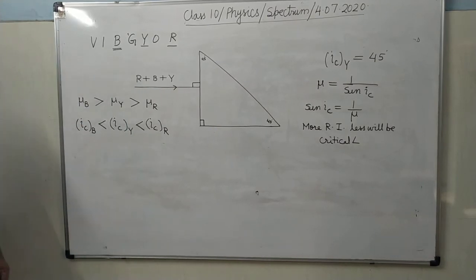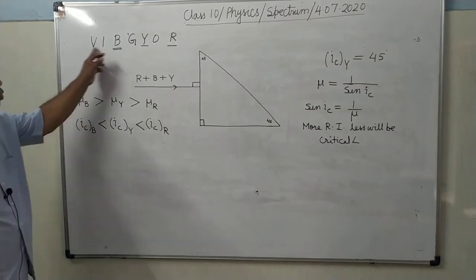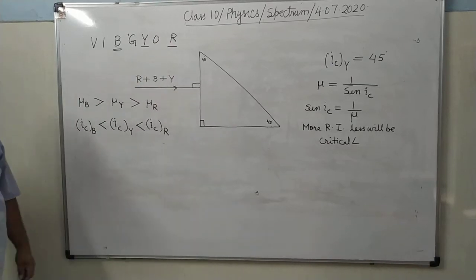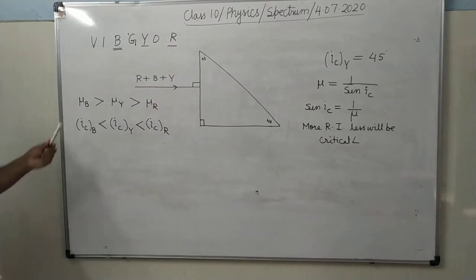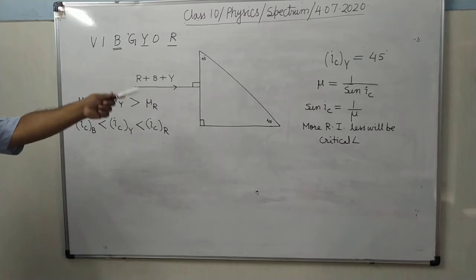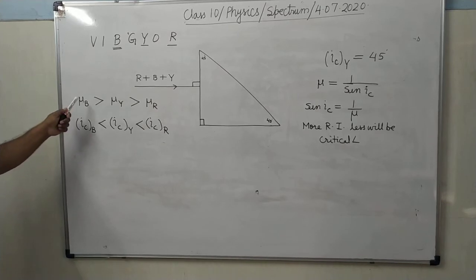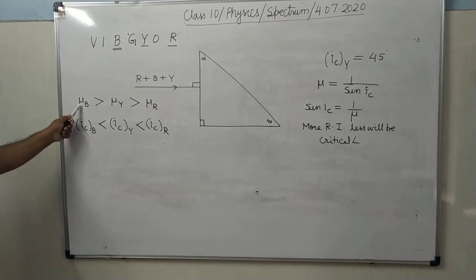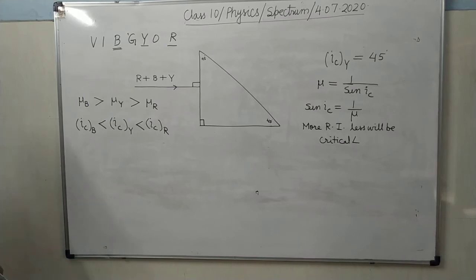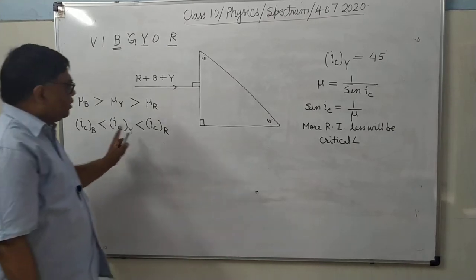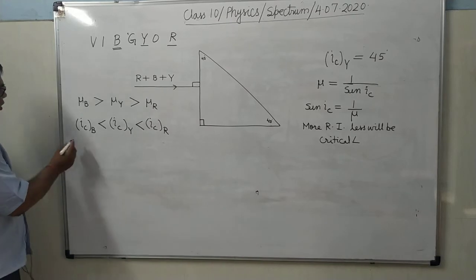From here you know that when you move from here to here, refractive index is decreasing. From that relation, it is clear that more mu, less will be the critical angle. So more mu is for blue color, so critical angle for blue color will be less. Now here in the question, this value is given 45 degree.